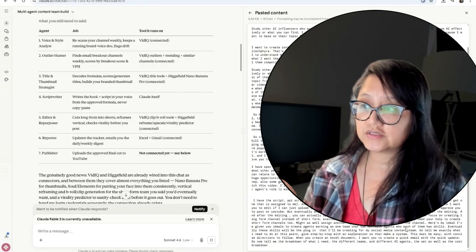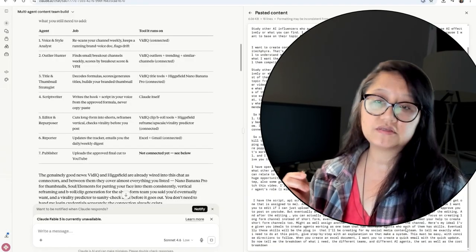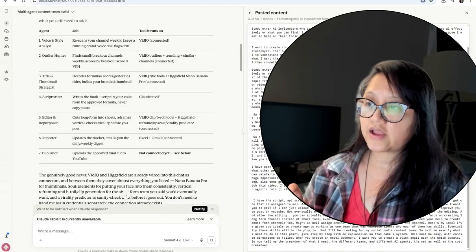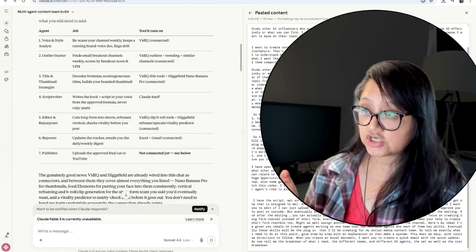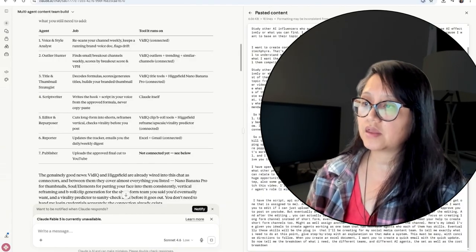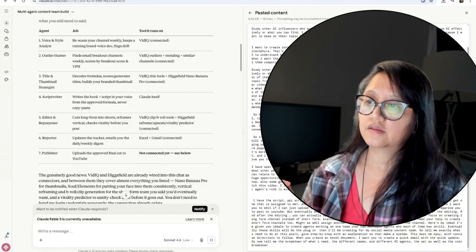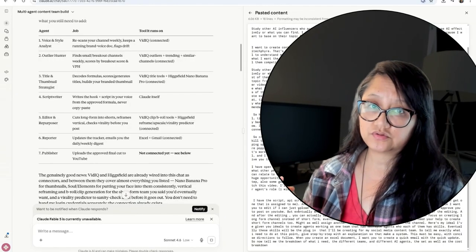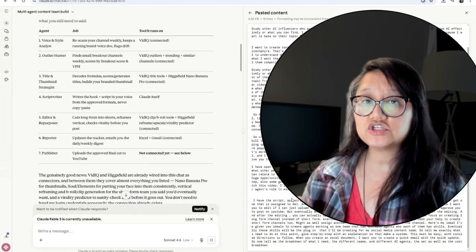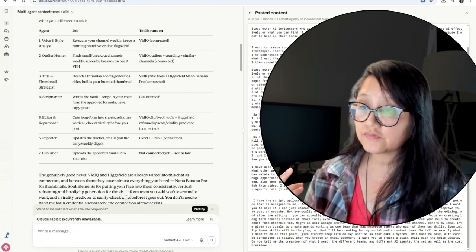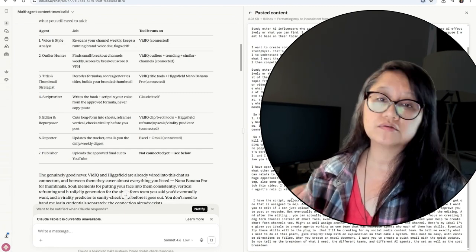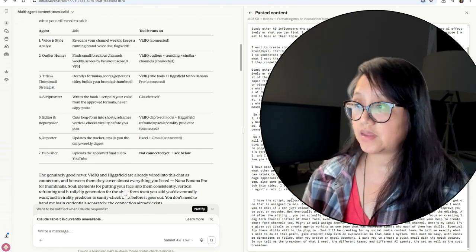The next agent is going to be a reporter. This is going to update the tracker that I have on an Excel spreadsheet, and it's going to go through the emails that I have posted out there. And the tool that I'm going to use for this is going to be an Excel spreadsheet, Google Docs, for example. Also, it's going to connect through my Gmail.